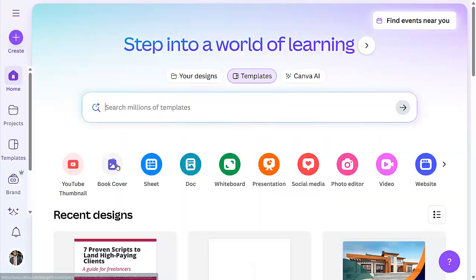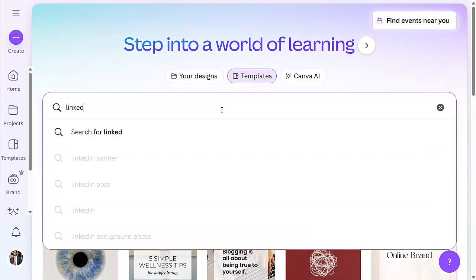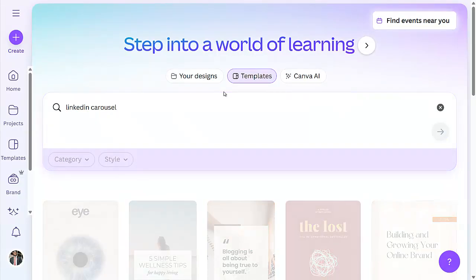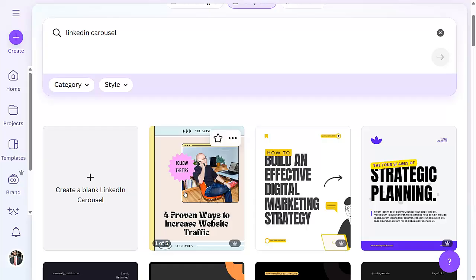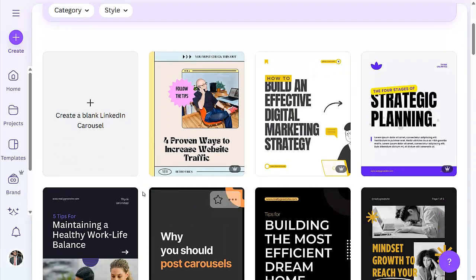So let's go over to Canva. Beautiful. Let's click on LinkedIn carousel, then we'll just press enter. Then we're going to find one that resonates deeply with us.